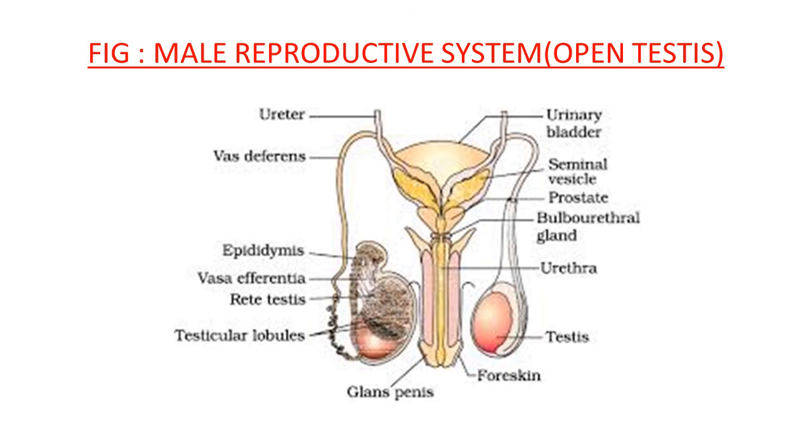It passes through the urinary bladder. It passes through the urethra. Penis structure you can also observe here. Penis is there. A steep region, that is glans penis, is covered by skin, that is foreskin. It is also observed here. And at the end of the reproduction process, when the insemination process takes place, at that time through this urinogenital passage, sperm are ejaculated outside.